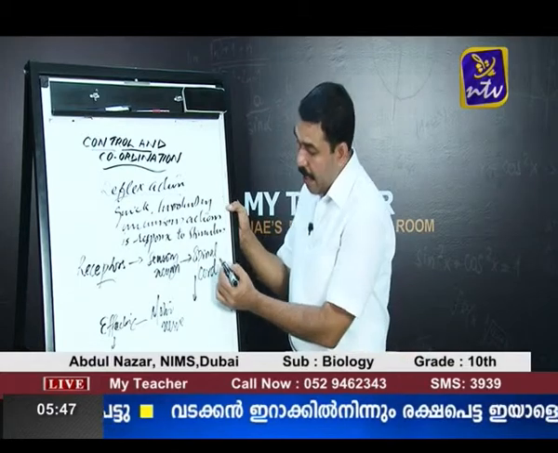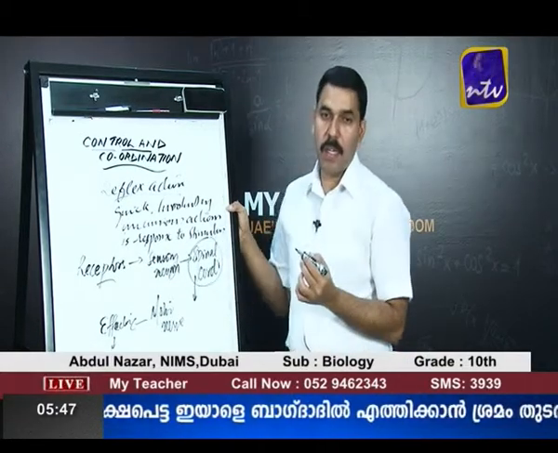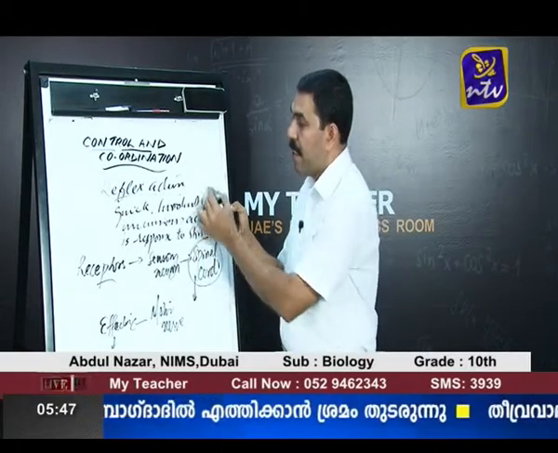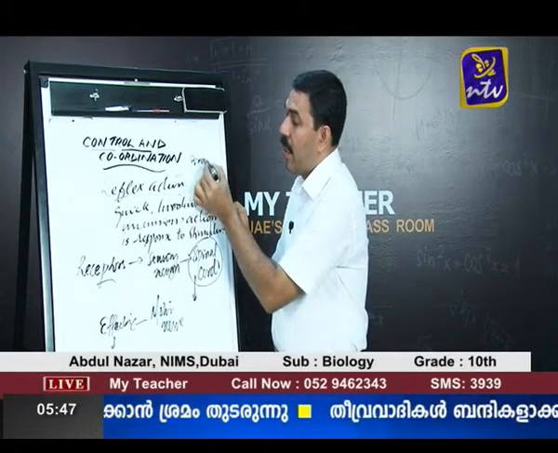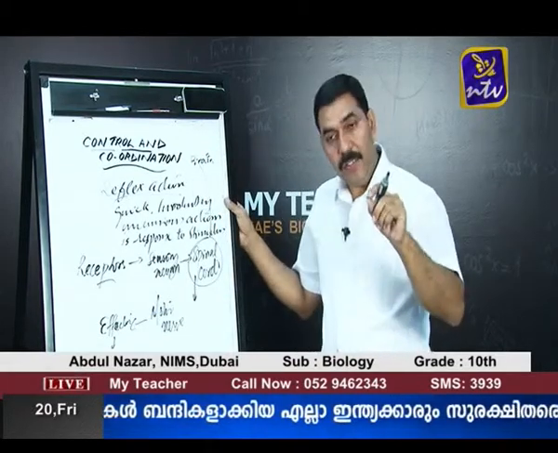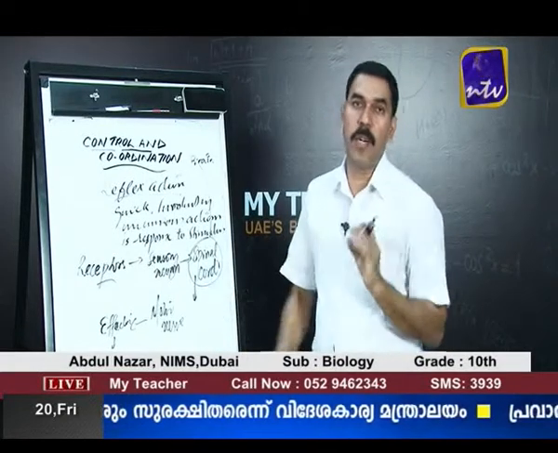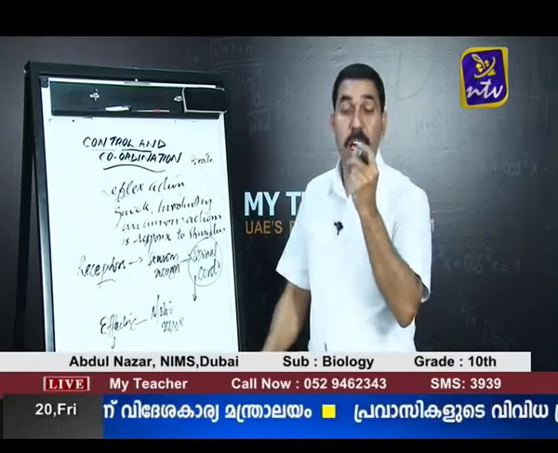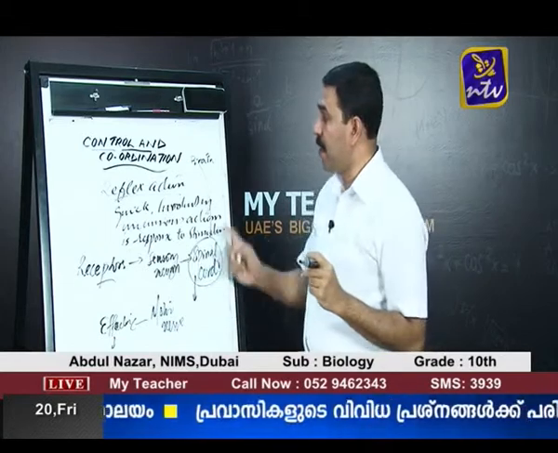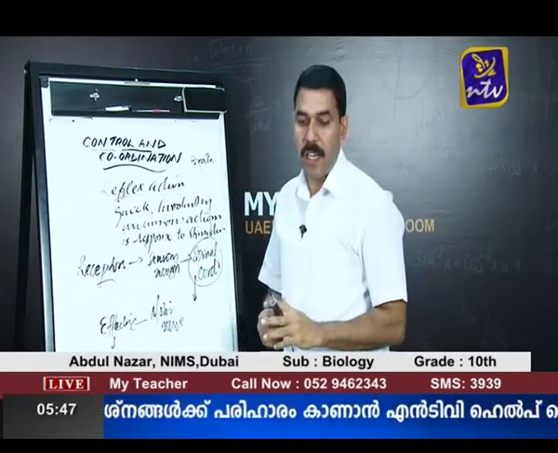Then these actions are taken by the spinal cord, but the impulses later on reach the brain also. That is the reason when we touch a hot object, first we drop the object. The action is controlled by the spinal cord, but after that we feel pain, because the pain impulses reach the brain only after the action is over. This is called reflex action.